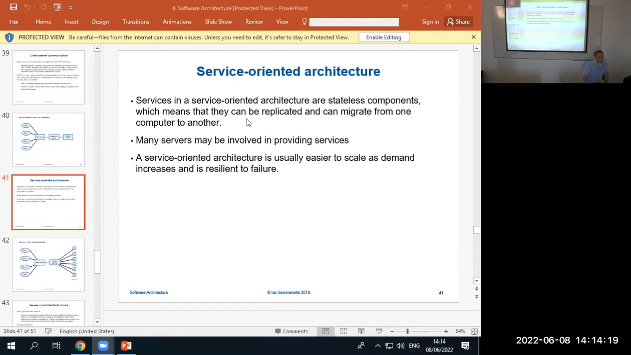And I can migrate it from one server to another because there's no data. As long as I put the service on another server, I don't need to keep track. I don't need to also send how many times this person asked this information or what state he was along the path of asking for information.